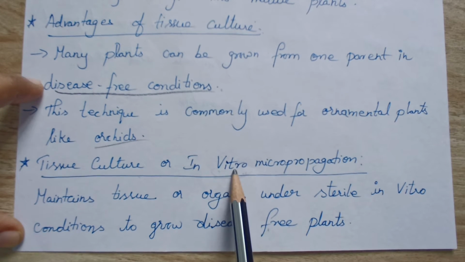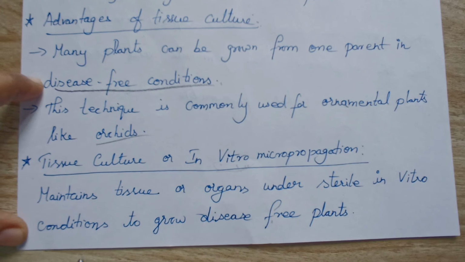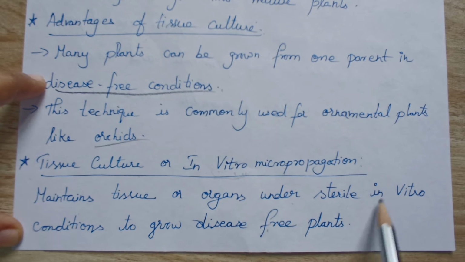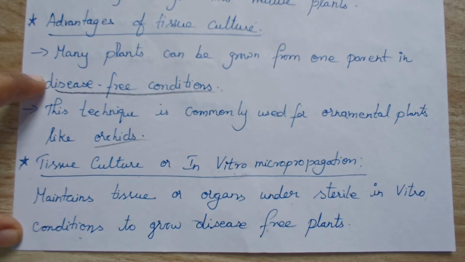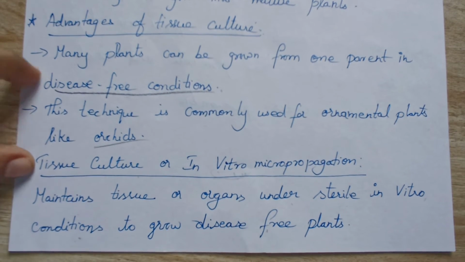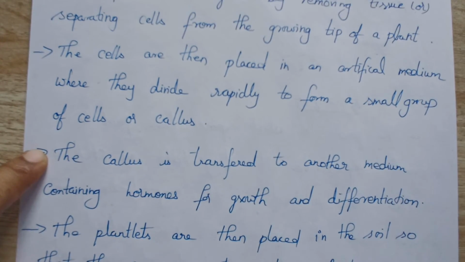Tissue culture maintains tissues or organs under sterile in vitro conditions, that is, an artificial medium, to grow disease-free plants. You can give this for a 1 mark question. If it is asked for 2 or 3 marks, we can explain the process one by one.